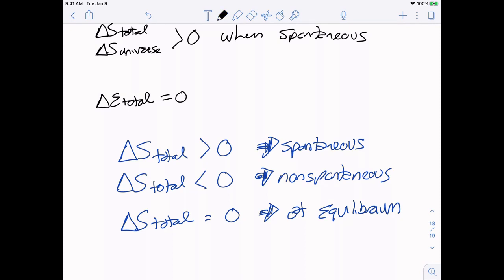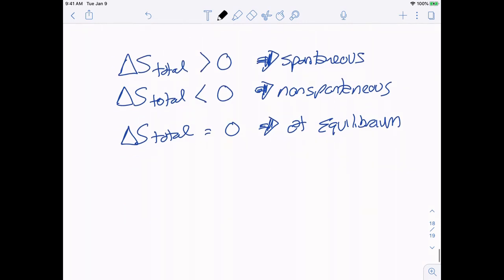So to determine if a reaction is spontaneous or not, we need to be able to calculate the total entropy. So we need to be able to determine the entropy of our system, our reaction, and then the entropy of our surroundings. The entropy of our reaction or our system, we can determine using those standard molar entropies that we just used.